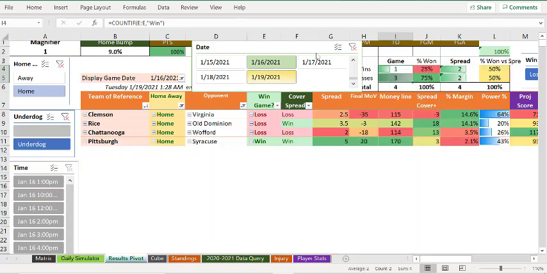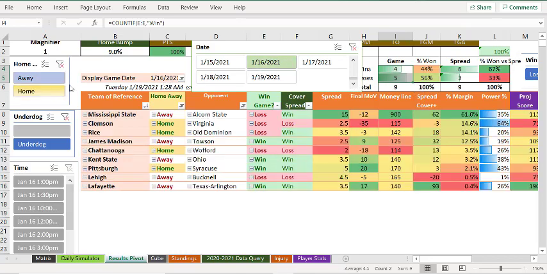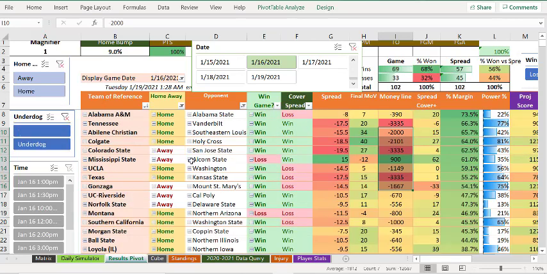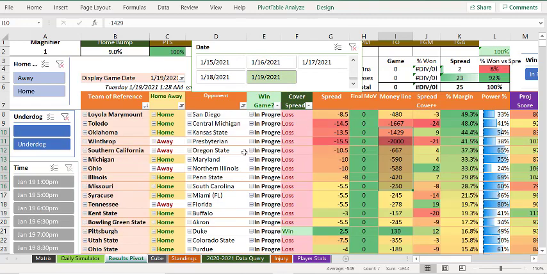How did our underdogs do? 1-3 when they were home team underdogs. Overall 4-5. That still makes a little bit of money, probably depending on what the money lines actually were. I think it makes a little bit of money. So the underdogs are not always winning. Looks like they're winning about half the time, but because they're better than plus 100 odds, that kind of makes them a viable pick. So anyway, now let's talk about today, right?